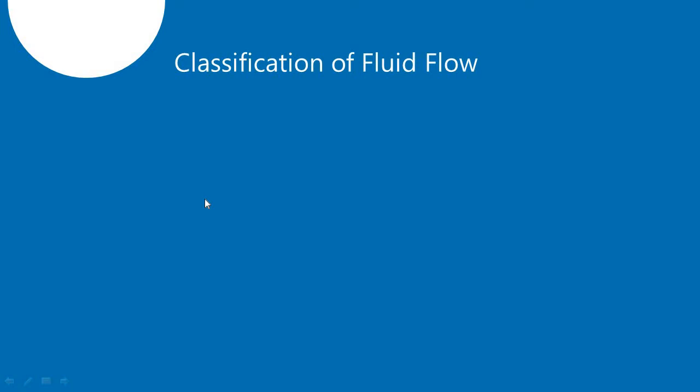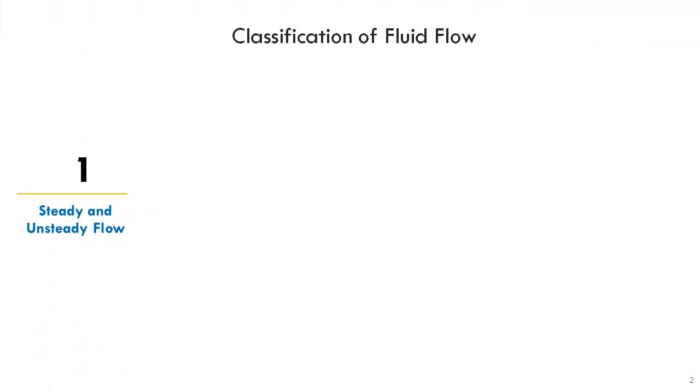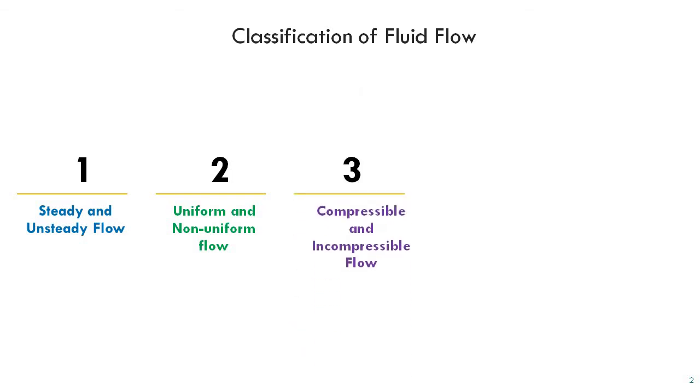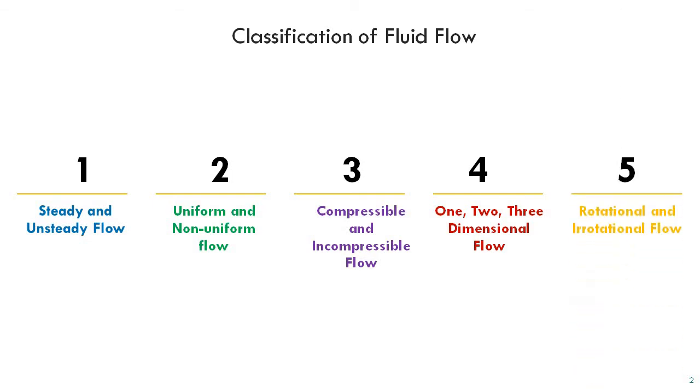So, first we will discuss the classification: steady as well as unsteady flow. That is the first classification. Second classification of fluid flow: uniform and non-uniform flow. Third, compressible and incompressible flow. Fourth, 1, 2, 3 dimensional flow. And fifth, rotational and irrotational flow. So, these 5 are the major classification of fluid flow. We will discuss one by one in detail. First, steady and unsteady flow.